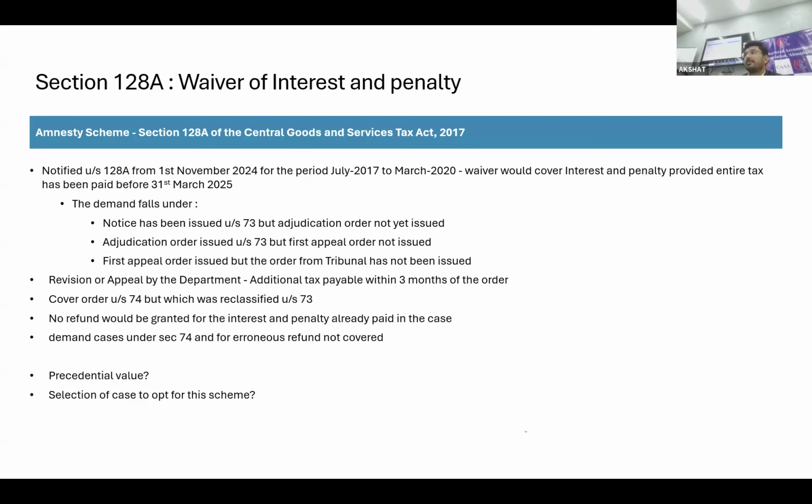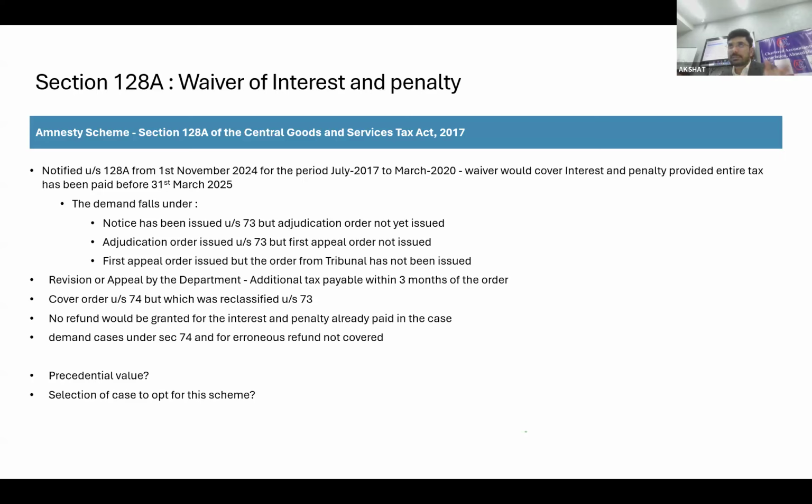Now the question would arise, whether someone can challenge by stating that since you have paid for 17-18 and 18-19, that means you agreed that this is your liability and hence you have paid. But in 19-20 you are fighting, so the 19-20 claim will not sustain. Is that so? No, right? Precedent value should not be there.